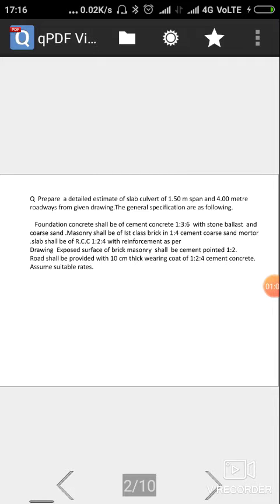Foundation concrete shall be of cement concrete 1:3:6 with stone ballast and coarse sand. Masonry wall shall be of first class brick in 1:4 cement sand mortar. Slab shall be of RCC 1:2:4 with reinforcement as per drawing. Exposed surface of brick masonry shall be cement pointed 1:2. Road shall be provided with a 10 cm thick bearing coat of 1:2:4 cement concrete. Assume suitable rates.